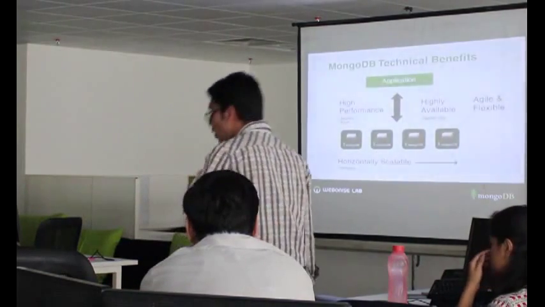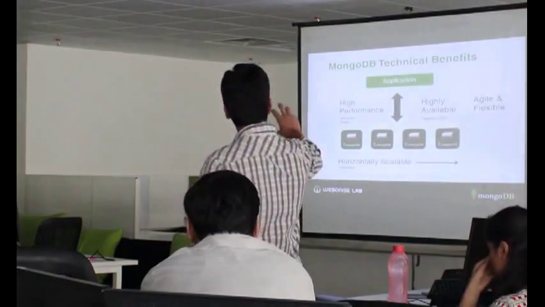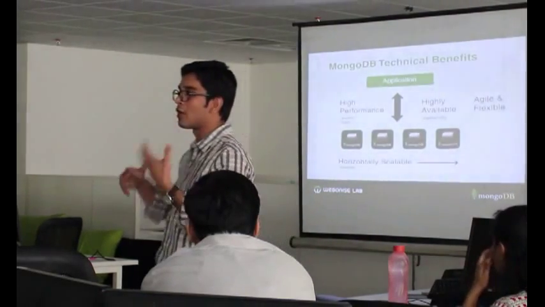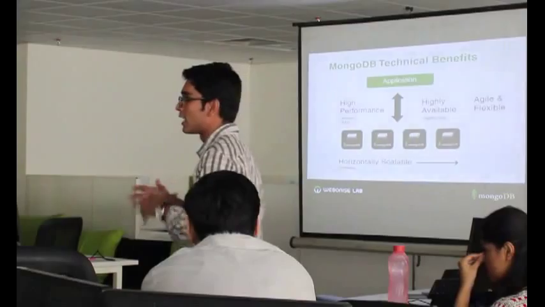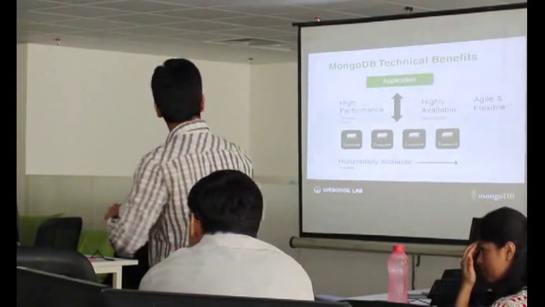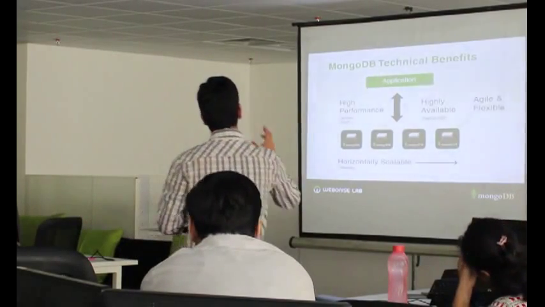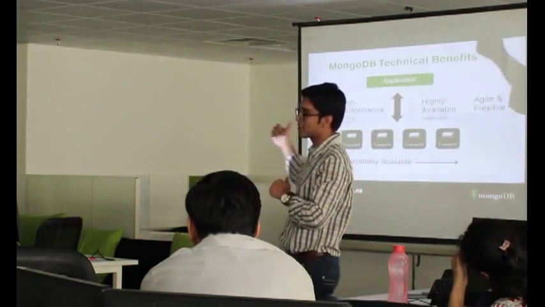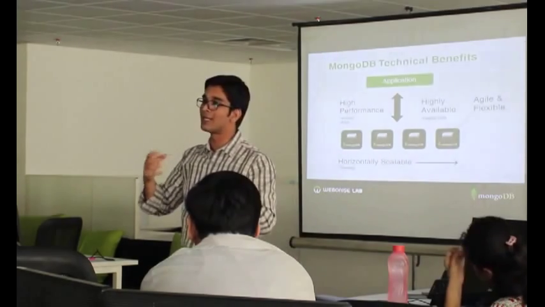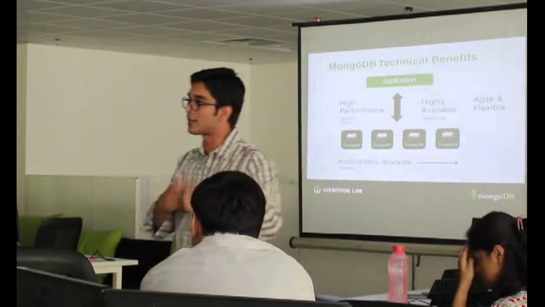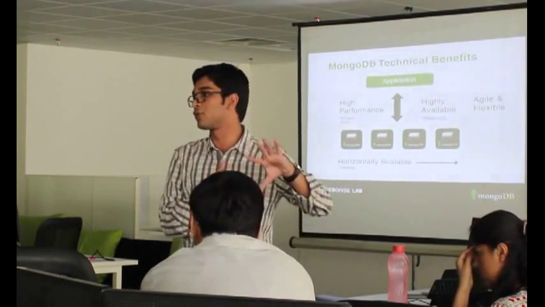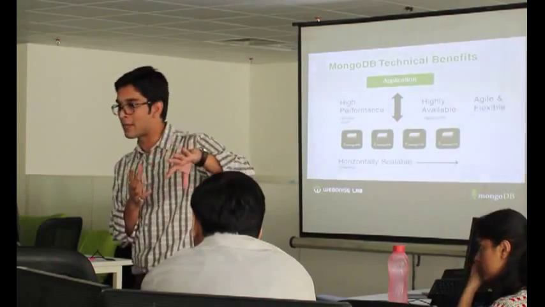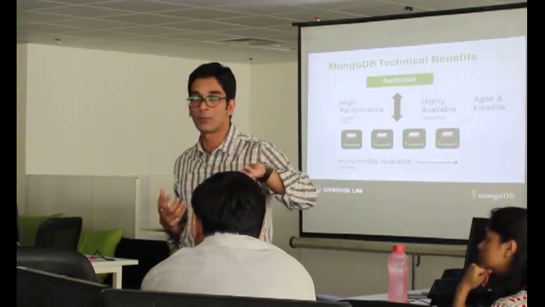In the MongoDB technical website, I'm just going to cover how horizontal scaling can be achieved, how vertical scaling works, and how we can really scale our MongoDB. If you see how we can achieve high performance, in MongoDB we can achieve it using indexes and RAM. RAM can give a huge amount of bandwidth and processing power to MongoDB. It really utilizes RAM power. You can have a cache as well on top of it.